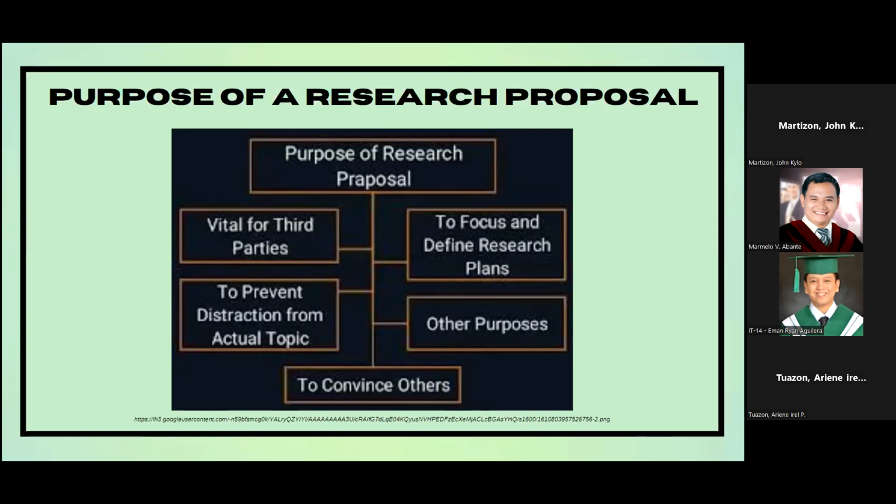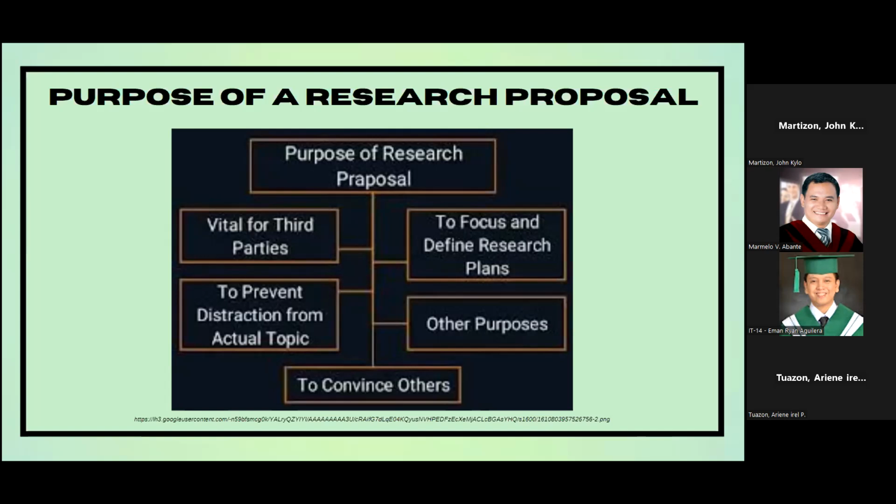Think of a research proposal like a convincing pitch from a researcher. It's not just about explaining what they want to study, it's a way for them to show off their skills and convince others that they can successfully carry out the research. The proposal lays out the research problem, goals, how they will do it, and what they expect to find. The goal is to persuade others, like peers, advisors, or funders, that the research has a solid plan and the ability to make a meaningful contribution to their field. In simple terms, a strong research proposal helps the researcher get support and recognition by highlighting their qualifications and commitment to the study.